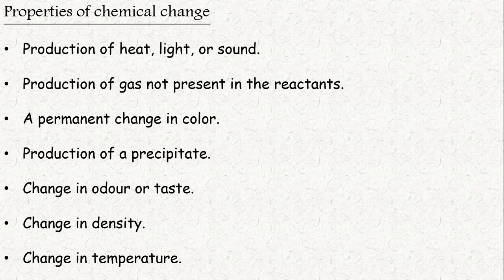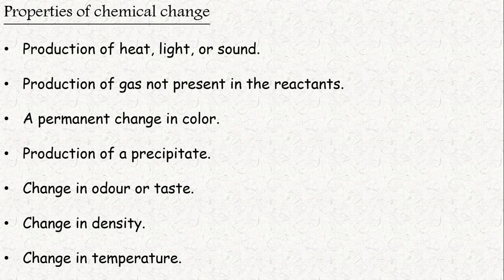And next, there is a change in odor or taste. It means there will be a change in the smell of the object or reactant, and a change in the taste if you can taste it. And a change in density.